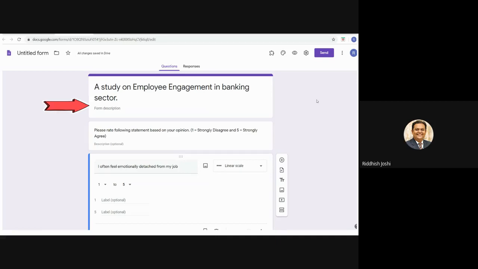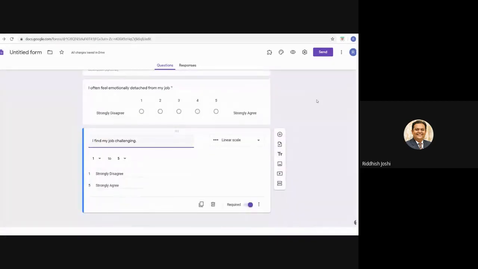Then my first statement I will write as the question: I often feel emotionally detached from my job, and I will go and select the linear scale option as I showed you in the last slide. Then it will show me 1 to 5, and labels, whatever I want to write, I can label. In label I can write the options. Strongly disagree I will write in 1, and strongly agree I will write in 5. So this is how my question ultimately will look to the respondent.